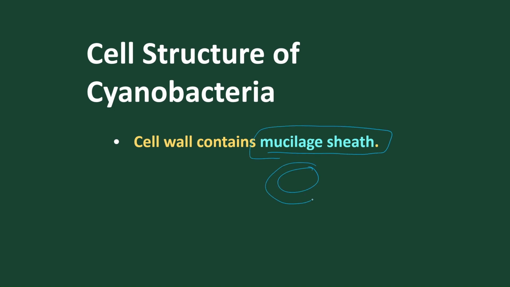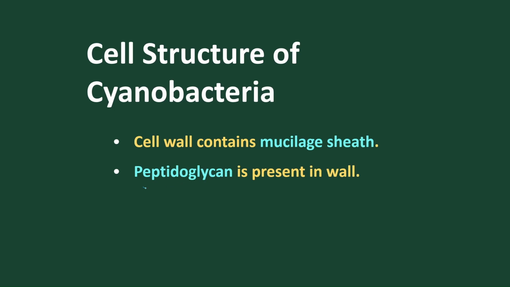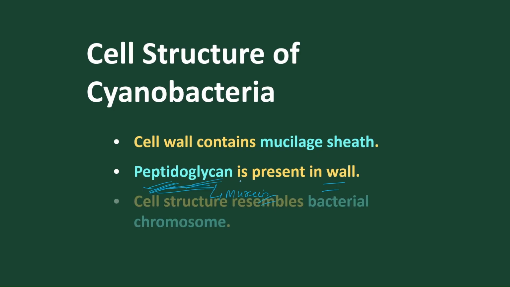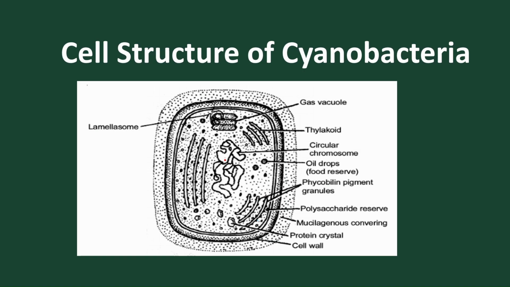The sheath is present outside the cell wall and provides protection to this organism, and peptidoglycan is present. This is the true cell wall composition, also called murein. So murein is found in the cell wall, made of peptides and glycans, and it resembles the bacterial chromosome arrangement. The inner part is called the nucleoid.